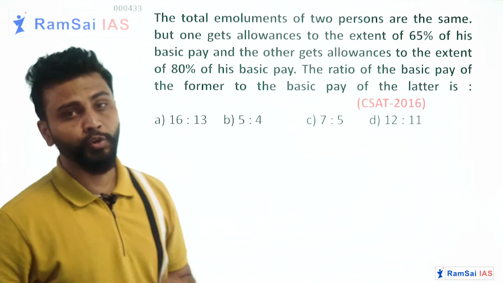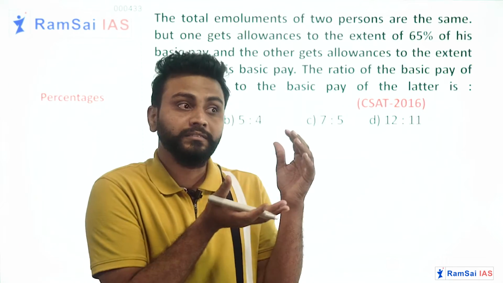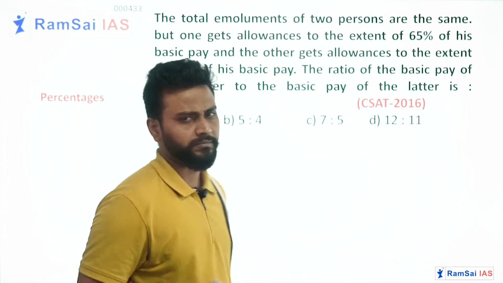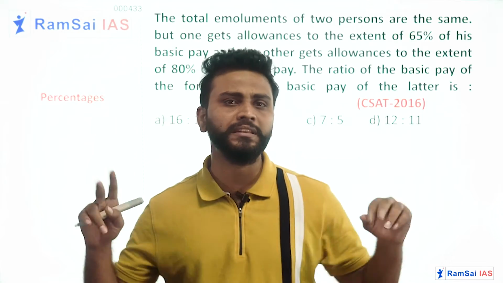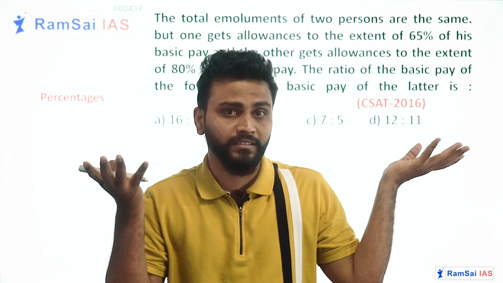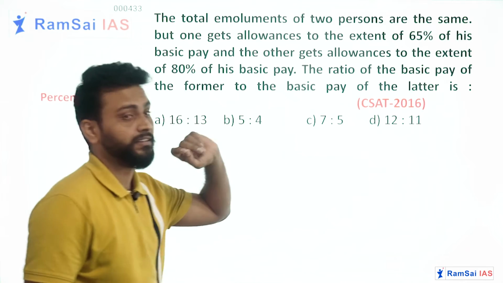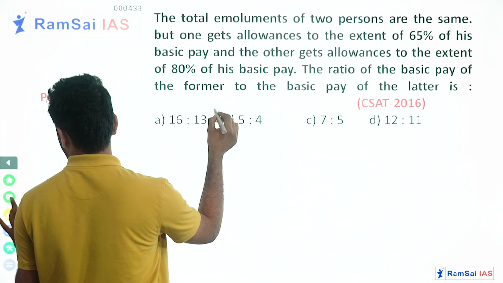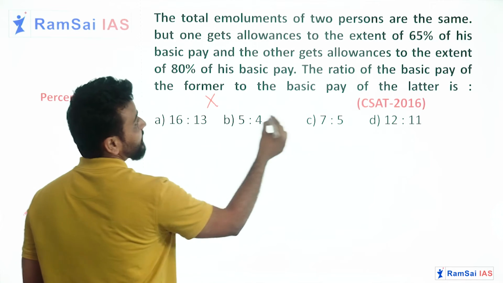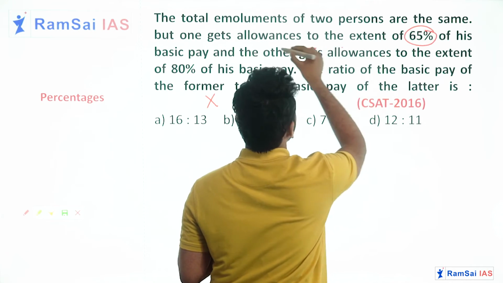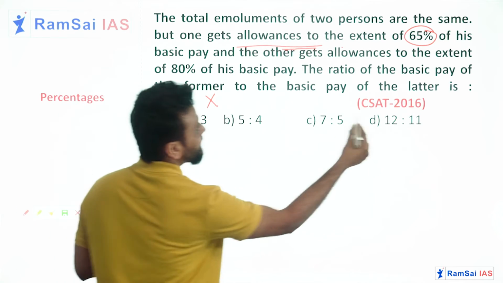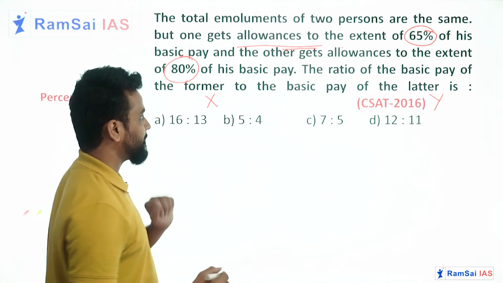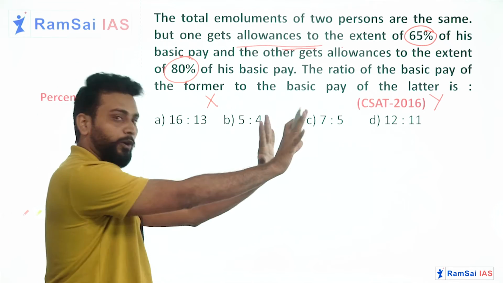So here we have two people whose ultimate take home is the same, but their basic pays are different. And see, when basic pays are different, how can the take home be equal? Because their allowances are different. Here just consider the former, the first person, as X, who is getting 65% allowance, and the latter is Y, who is getting an allowance of 80%. Basic pays of X and Y are X and Y only.